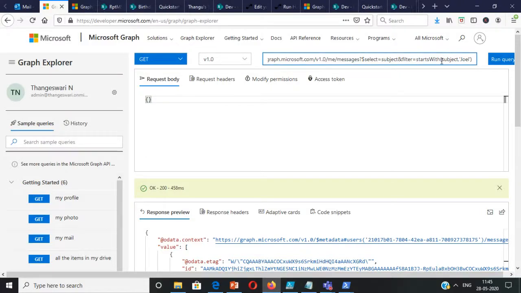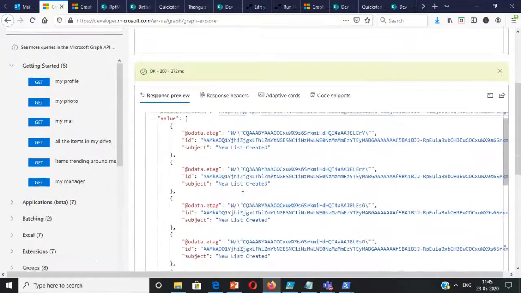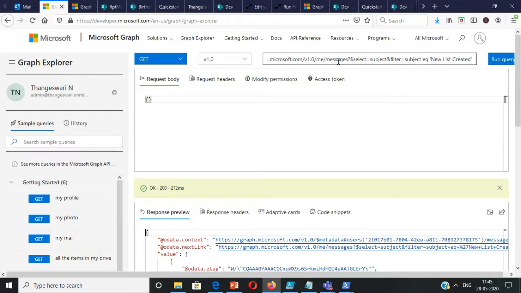Similarly, you have filter for equal to and not equal to. Suppose I want to say subject equal to new list created. What happens? I can even do a filter for all the emails where new list created is the subject. So we have seen a lot of things.